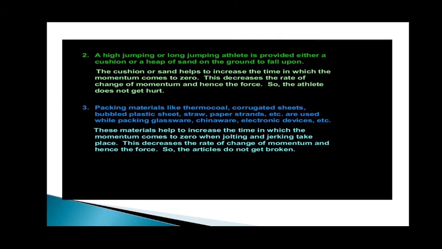Similarly, packaging materials like thermocol, corrugated sheets, bubbled plastic sheets, straw, paper strands, etc. are used while packing glasswares, chinawares or electronic devices, because it increases the time in which the momentum comes to zero when jolting and jerking take place. This decreases the rate of change of momentum, hence the force, so the articles will not get broken.